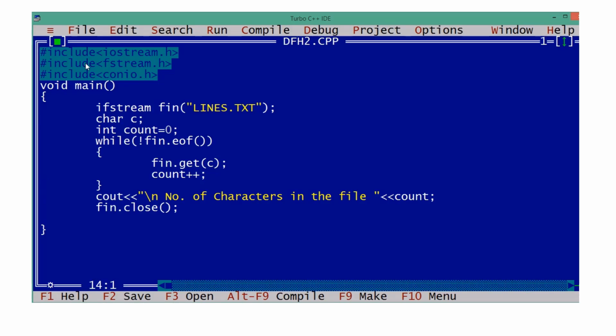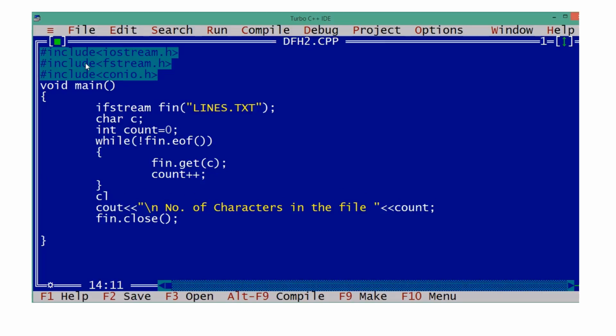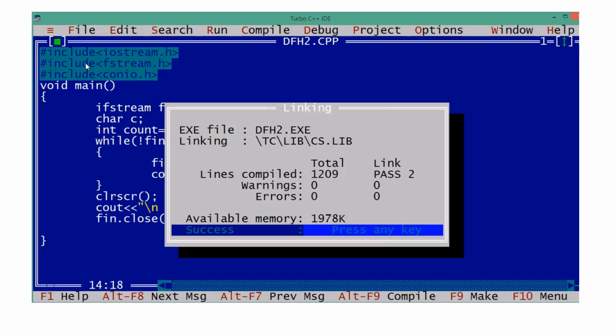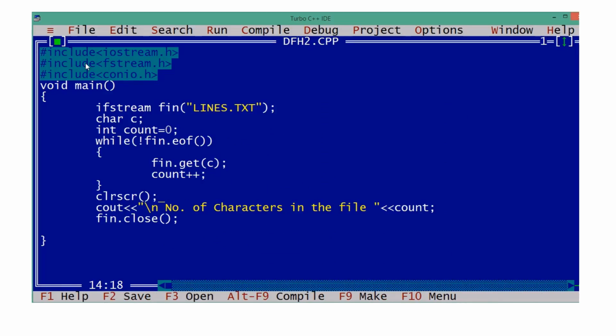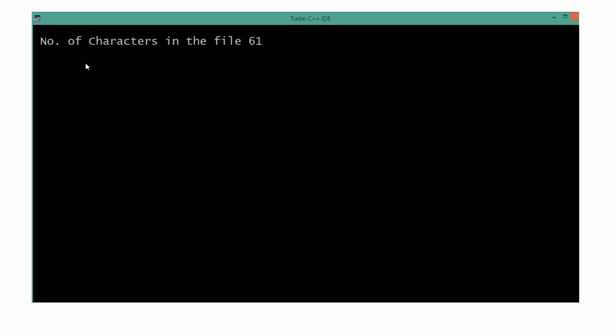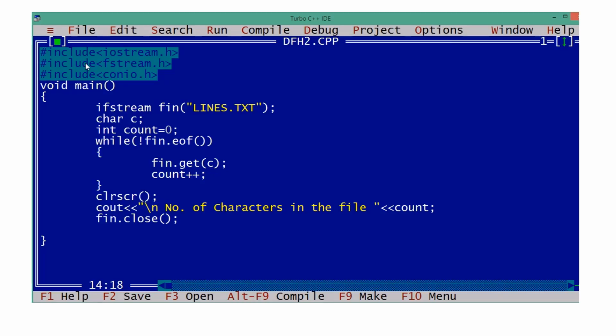Now if you want to have a clear screen, before cout you can write a clear screen. Otherwise, after all declarations, put a clear screen to have a fresh output screen window every time. Clear? So this is how we do data file handling, that is text file handling.